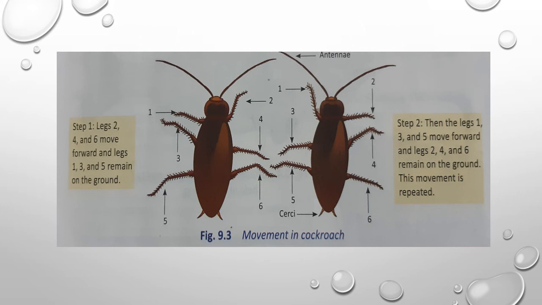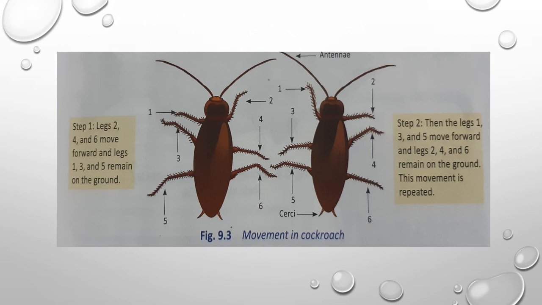Here, the cockroaches have two pairs of wings, but they can only fly short distances. They are able to run and climb very fast. Like all insects, cockroaches have three pairs of legs, along with two pairs of wings and two antennae.